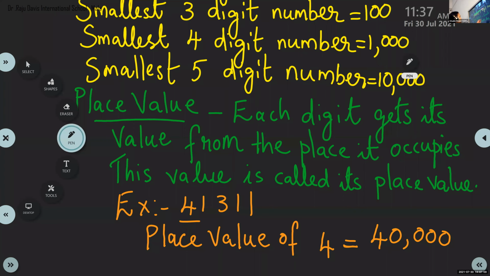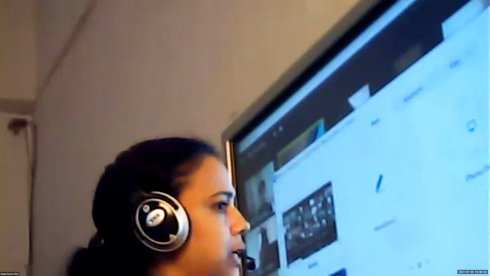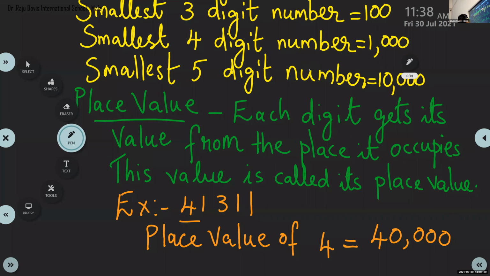Okay, children, those who are not able to write now, I will send the notes on WhatsApp. Check whenever you are free. By Monday, you can complete. I know you have exams, that's why we are writing in the class. If you have any problem, you can write later.